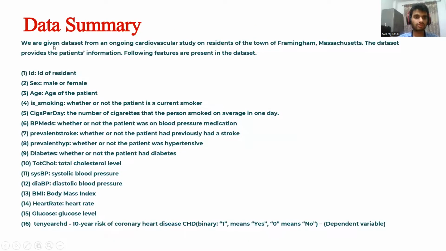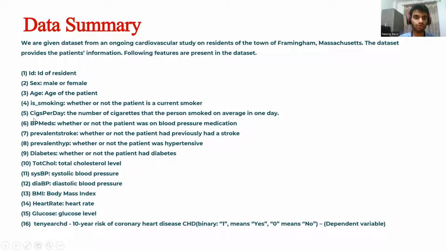And the given dataset is from an ongoing cardiovascular study on residents of the town of Framingham that contains all of these features, which consist of ID of the resident, sex of the patient, age of the patient, whether the patient is smoking or not.